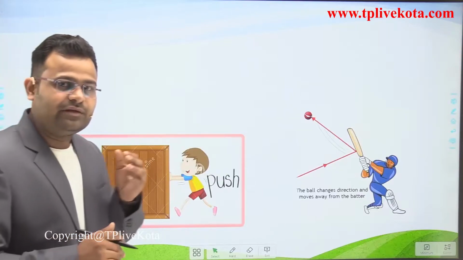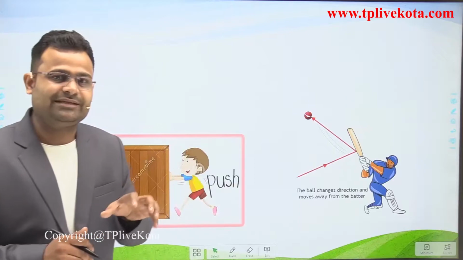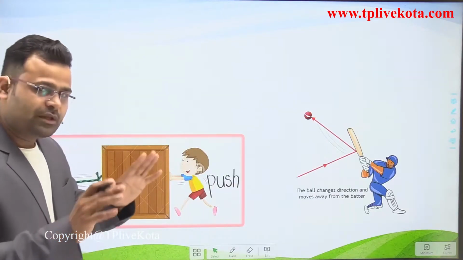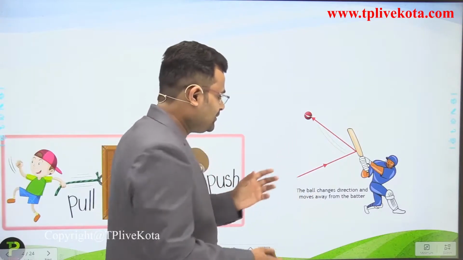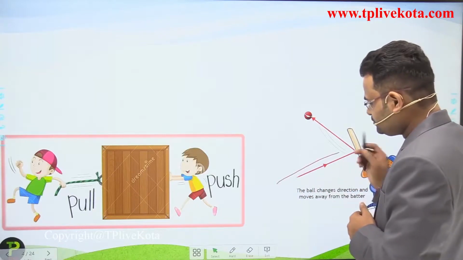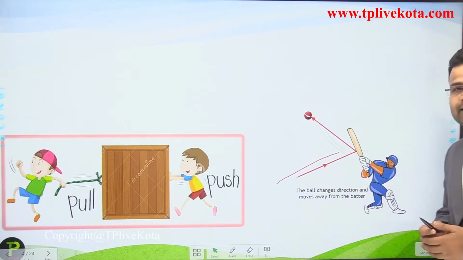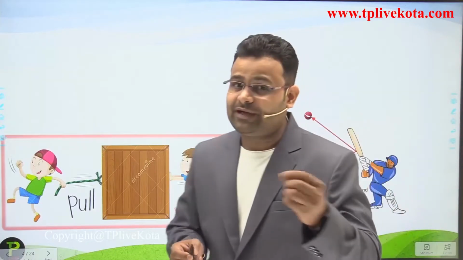Whenever we push or pull, we apply some force. One more effect of force: the ball comes from this red direction, and after applying force with this bat, the ball moves in a different direction.